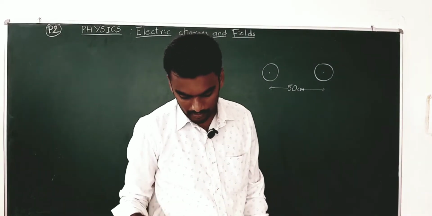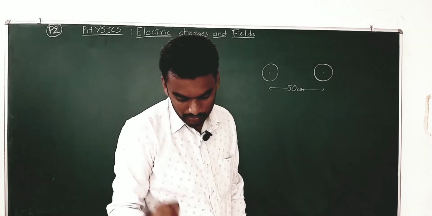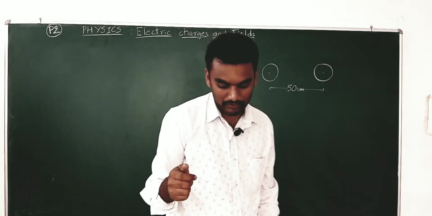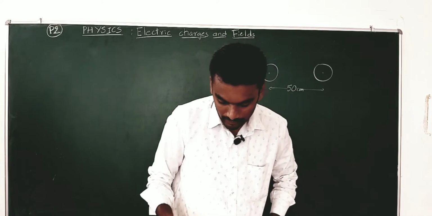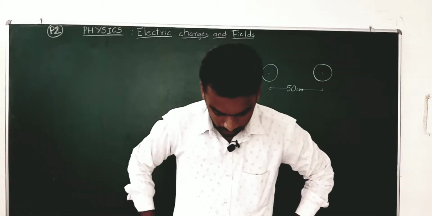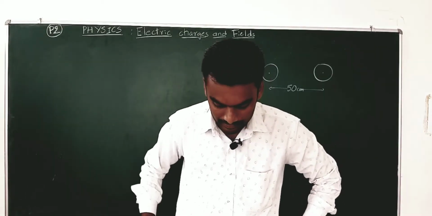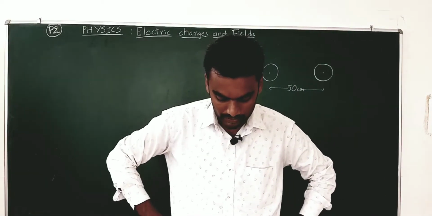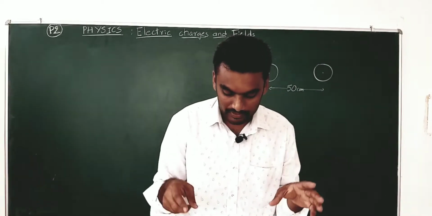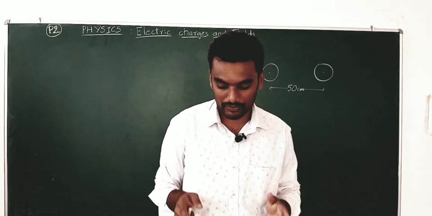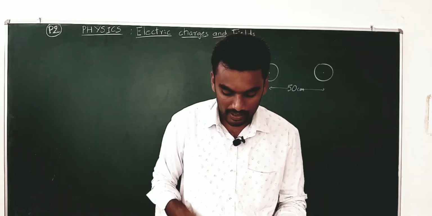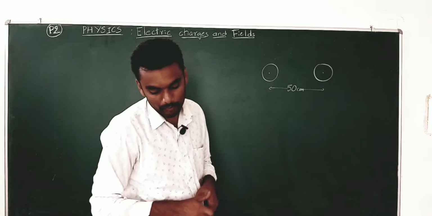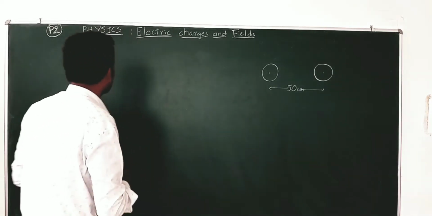What is the mutual force of electrostatic repulsion? Obviously, they should be like charges, since it's repulsion. What is the mutual force of electrostatic repulsion if the charge on each is 6.5 into 10 to the power of minus 7 coulomb?